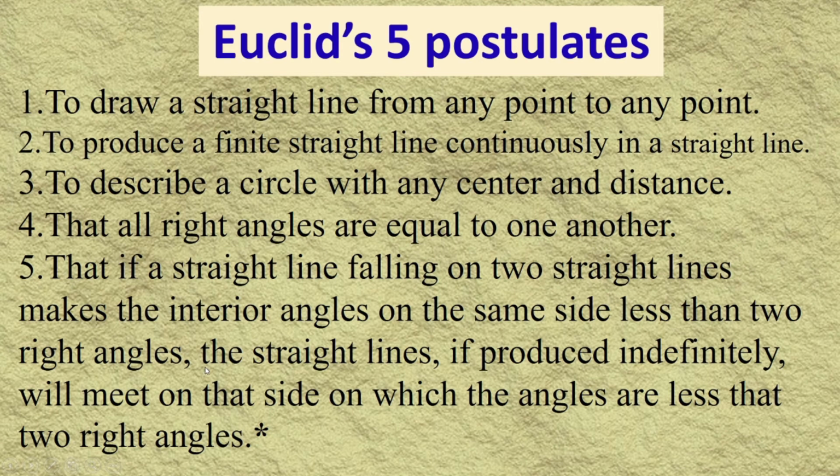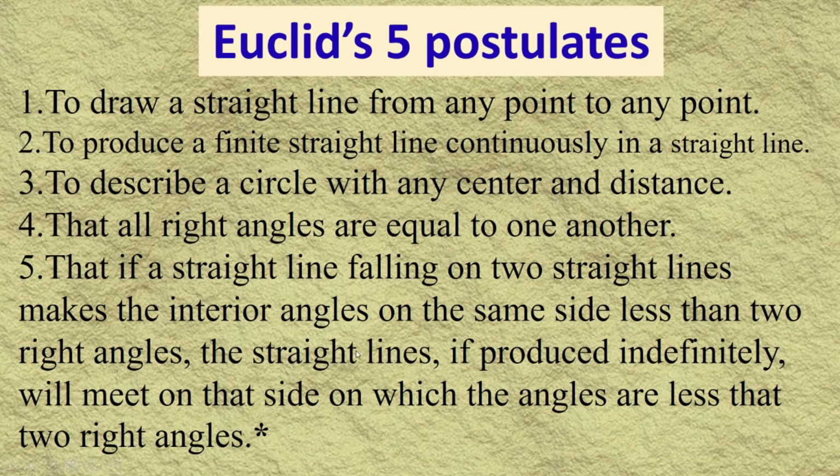This statement is under condition. So many mathematicians tried to prove this fifth postulate, meaning fifth axiom.